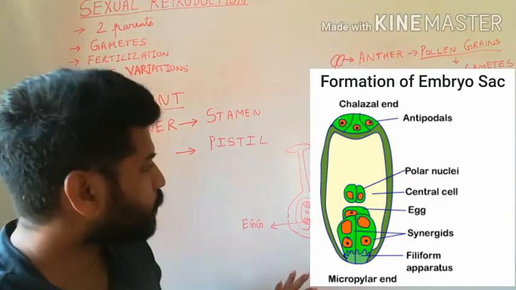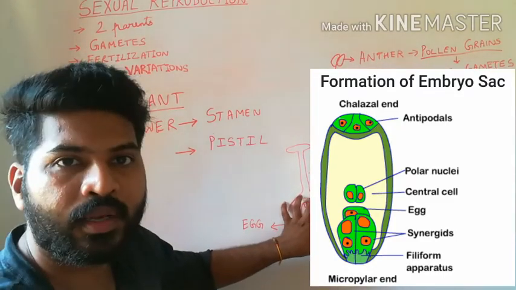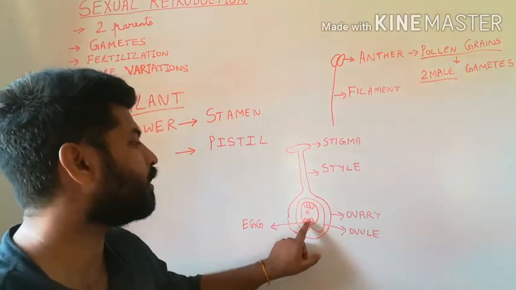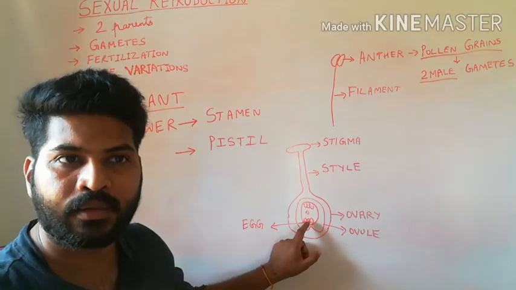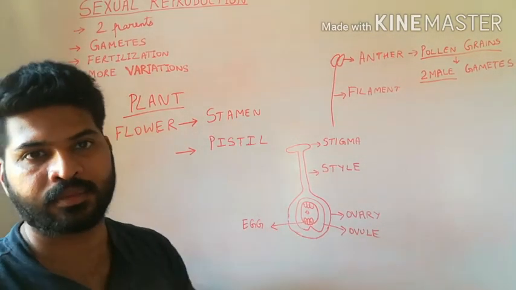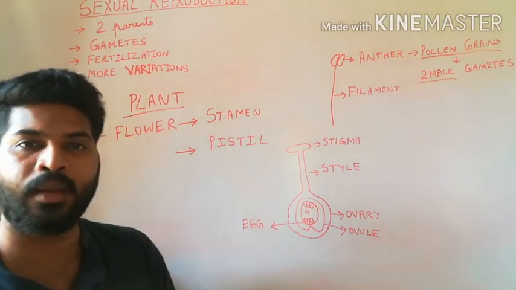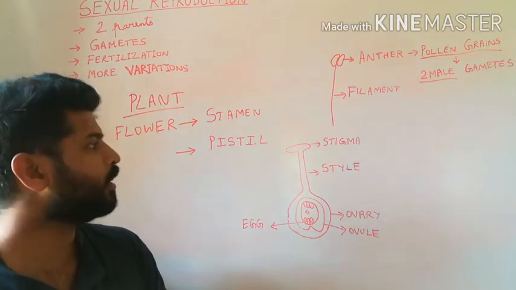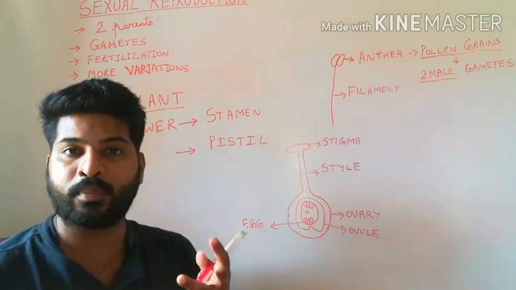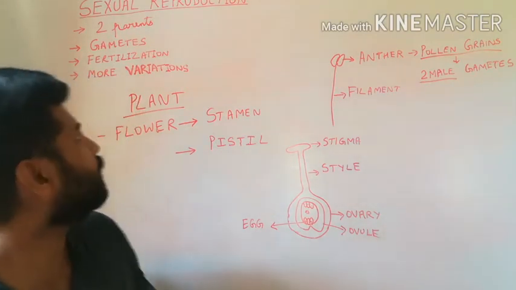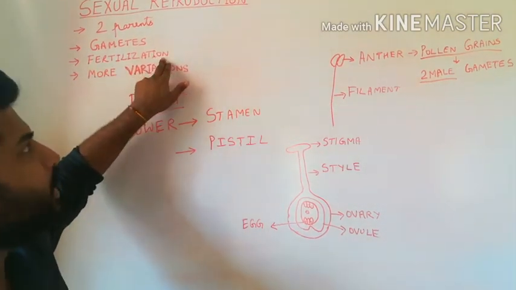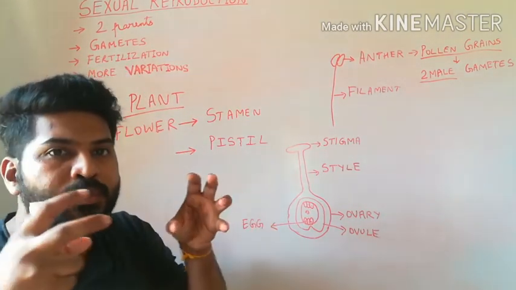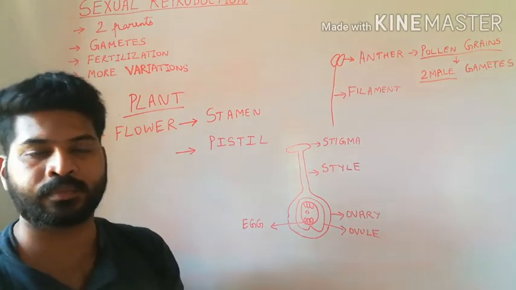synergids. So inside the ovary we have the ovule, inside the ovule we have the female gamete, which is the egg cell. This is the structure of the male and female reproductive parts of a flower. Now, for sexual reproduction to take place, fertilization is important. That is, the two gametes have to come in close proximity of each other.